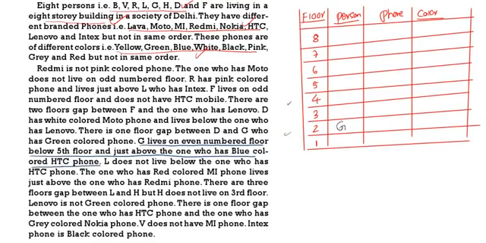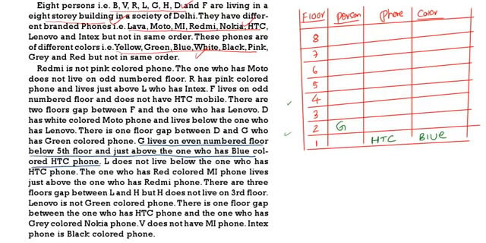G lives just above HTC, which is blue. So the first floor is HTC blue, and G is on the 2nd floor.